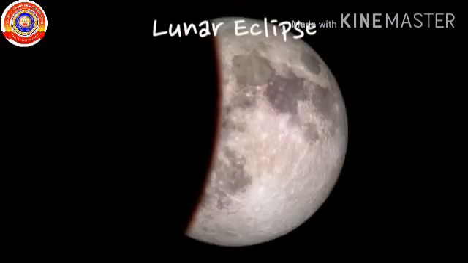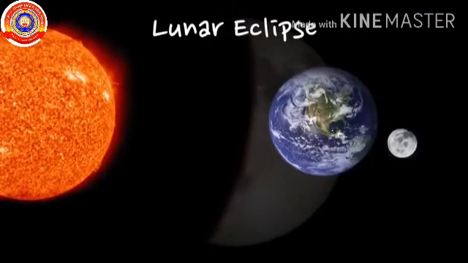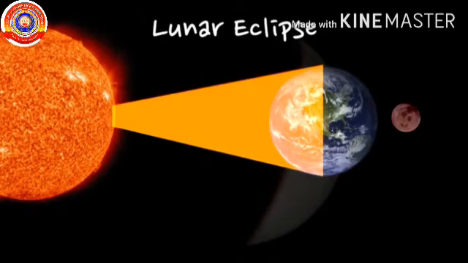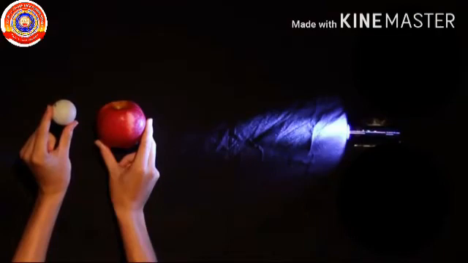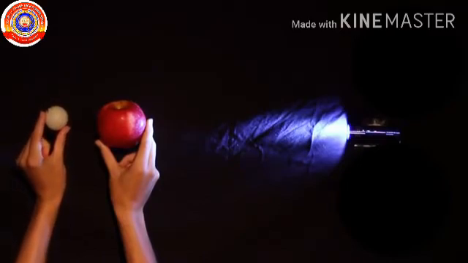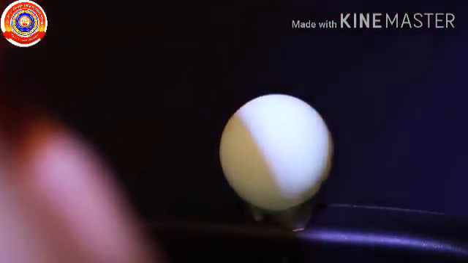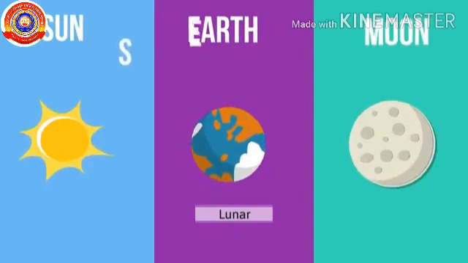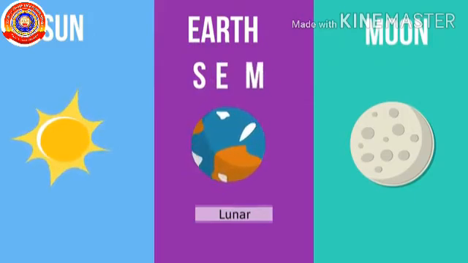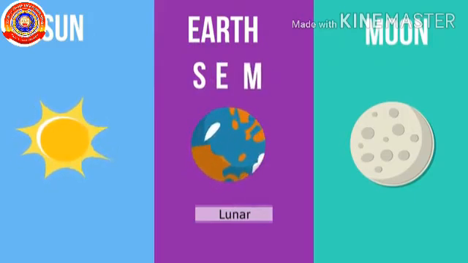Then, what about lunar eclipse? When the earth comes between the sun and the moon in a straight line, the moon then comes in the shadow of the earth and will be invisible. This is lunar eclipse. Try lunar eclipse at home using the same things we used earlier. You need to pass the earth between the flashlight and the moon. Now, looking from the earth to the moon, we see the shadow of earth. So, during a lunar eclipse, the order goes Sun, Earth, Moon. That is, in short, SEM.